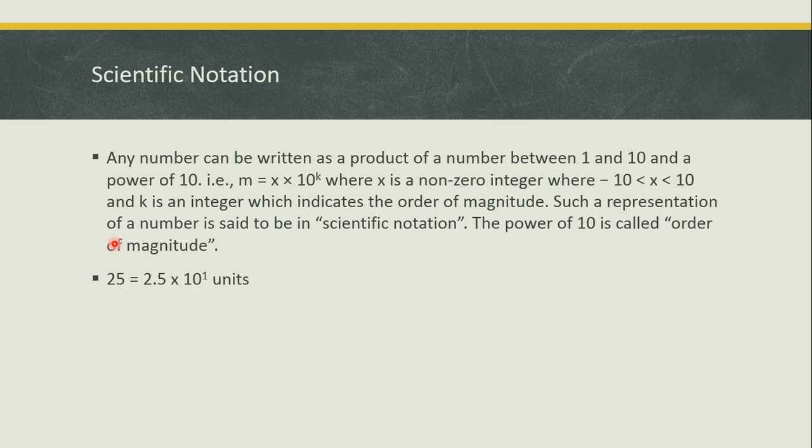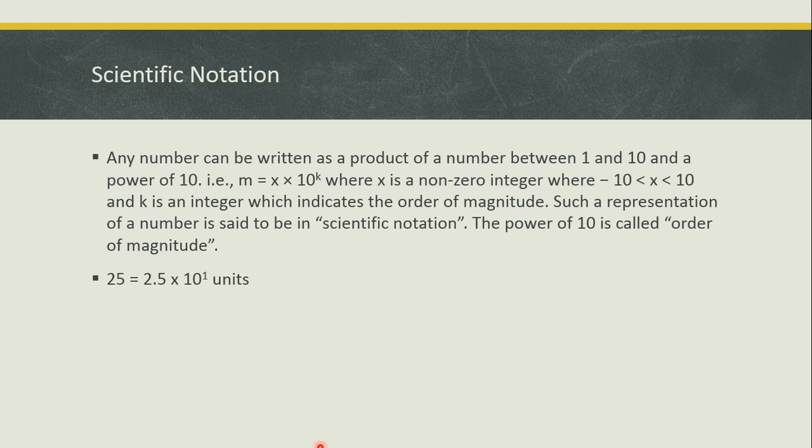Okay, now let me tell the meaning of this. Any number can be written between 1 and 10. So if you take a number as 5, you can write it as 0.5 × 10^1.